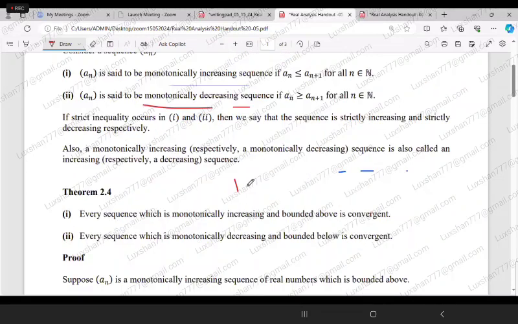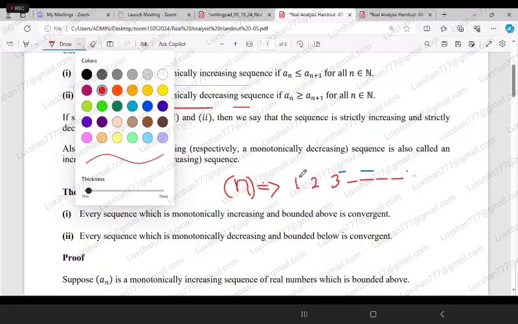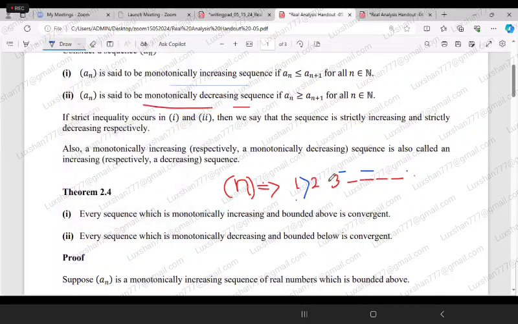For example, if your sequence is n, then it goes 1, 2, 3 like that. Obviously this is less than this one, this is less than that one, so it goes in this way.